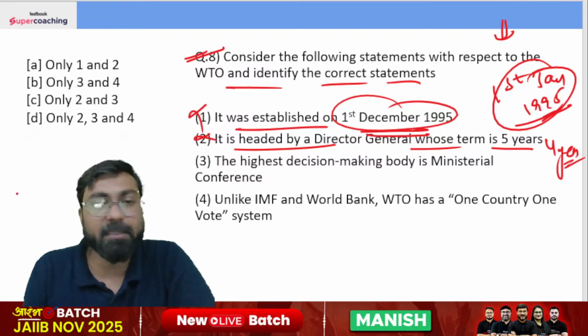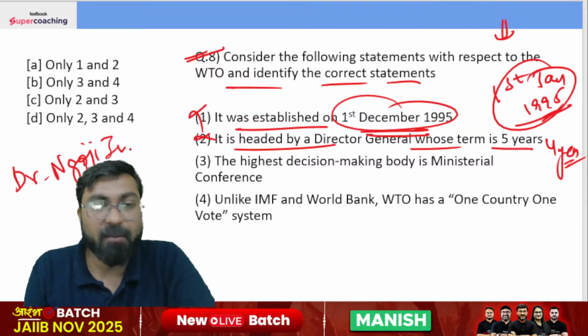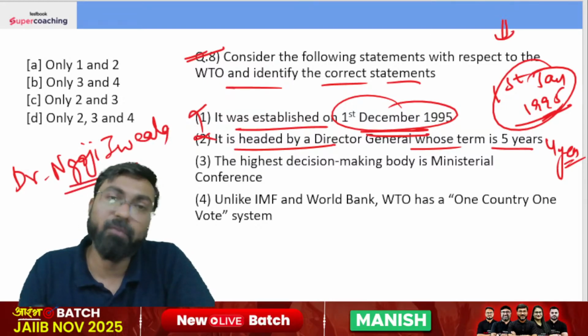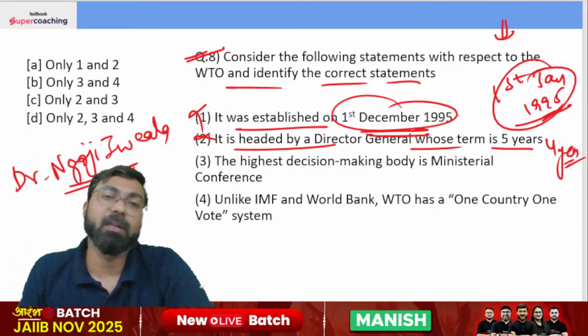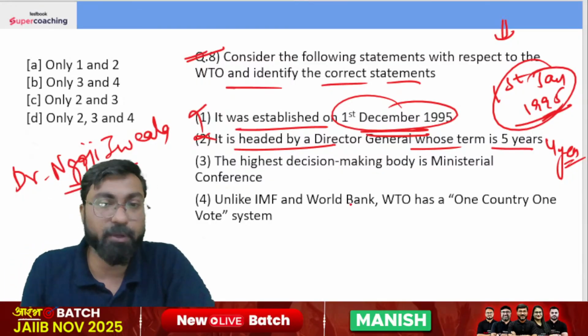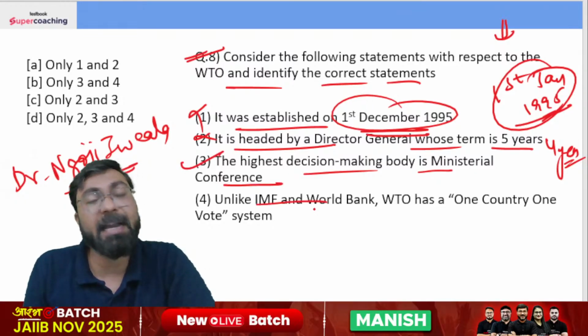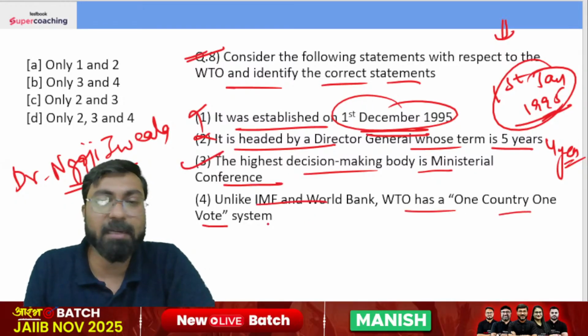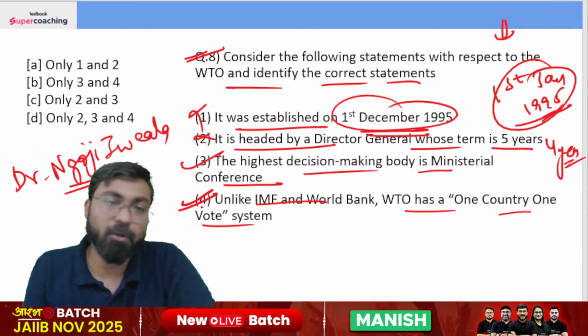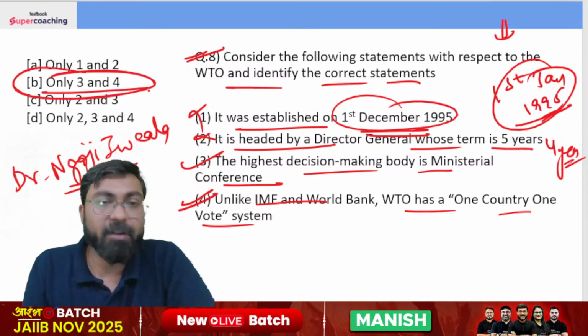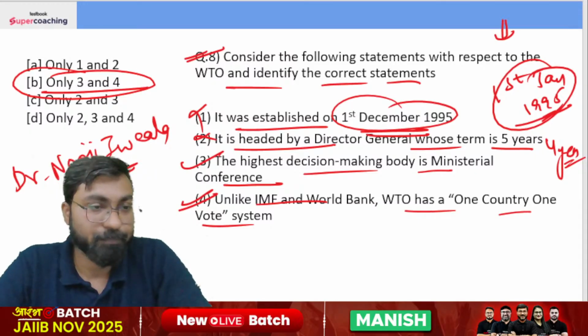And who is the current Director General? Dr. Ngozi Iweala. She is the first African woman to become the DG of WTO. The highest decision-making body is the Ministerial Conference, and unlike IMF and World Bank, WTO has a one country, one vote system. This is also correct. So the correct answer will be option B, only 3 and 4.